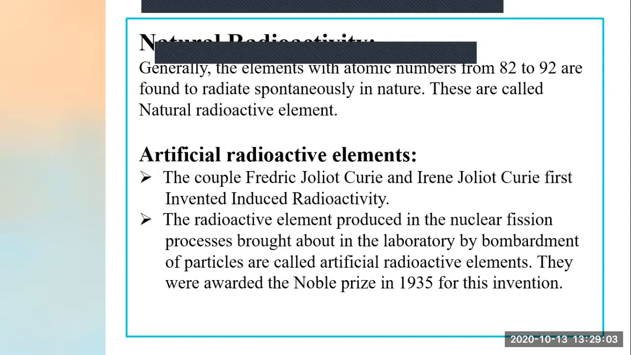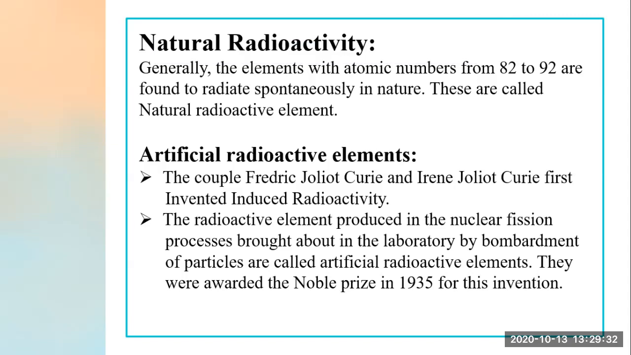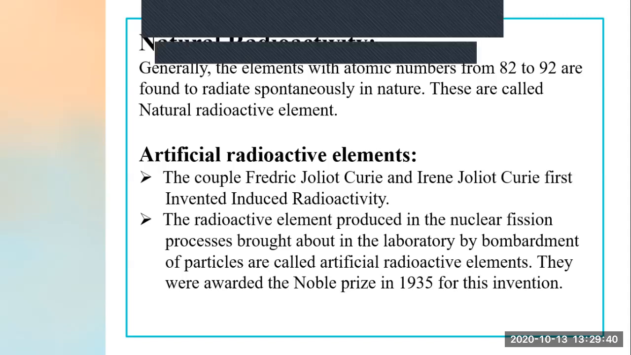And who did this experiment? These two scientists, Frederic Joliot-Curie and Irene Joliot-Curie. Hence, the elements we get from the nuclear fission process by bombardment of particles are known as artificial radioactive elements. For this, they were also awarded the Nobel Prize in 1935. So this was a very important invention in the era of physics.